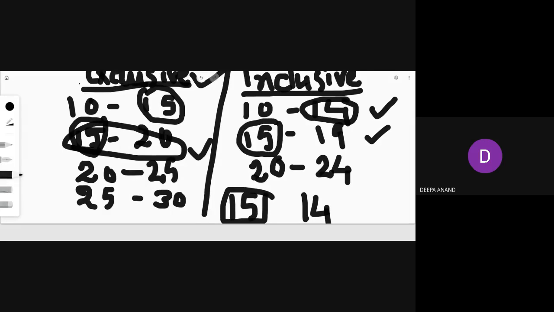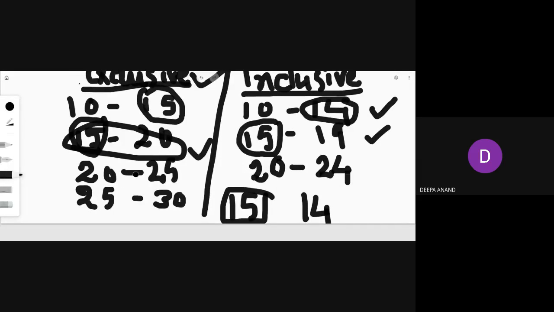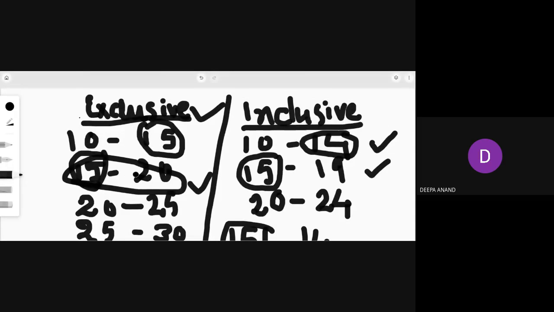Actually lying halfway, that is, right in the center, halfway between the lower and upper class limit. That is, midpoint is equal to lower limit plus upper limit upon 2.